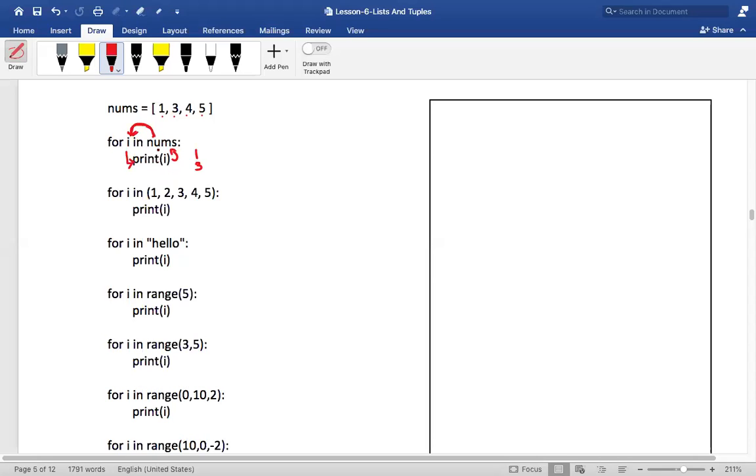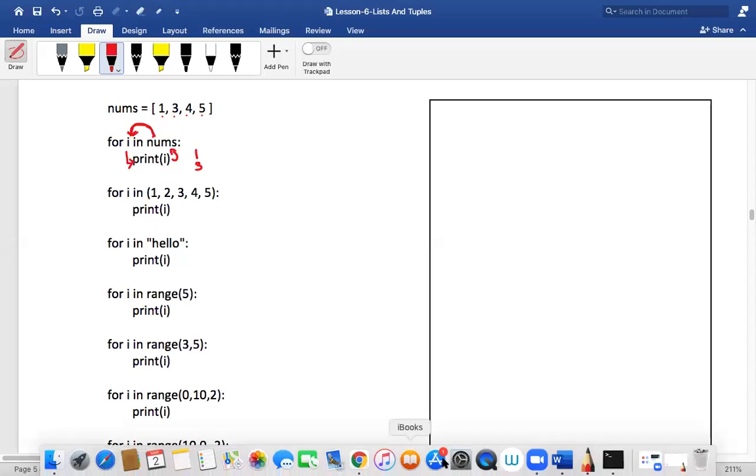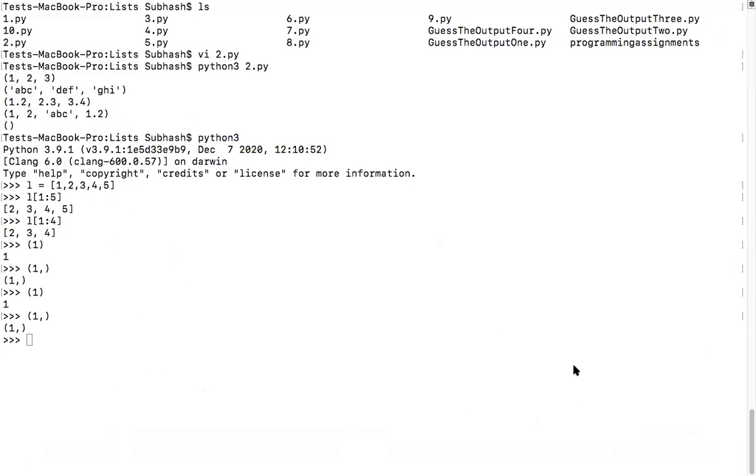Any sequence through which you can iterate or navigate is called an iterable. Can you see that I'm navigating through this? Listen, I'm going to write a separate test program for you so that you will be able to understand.